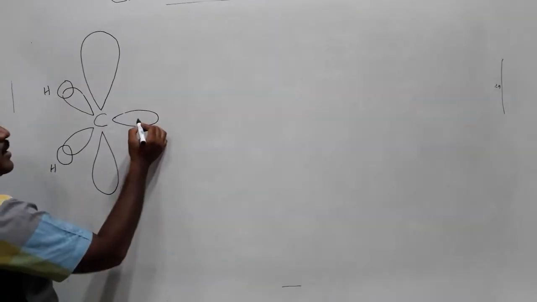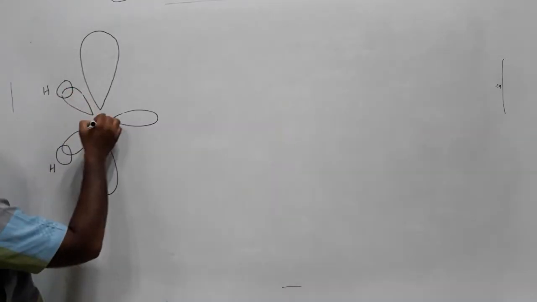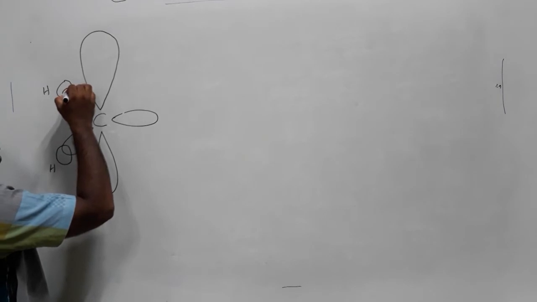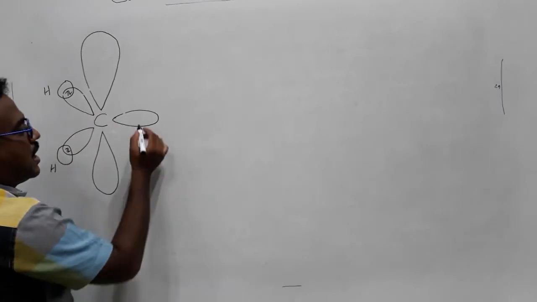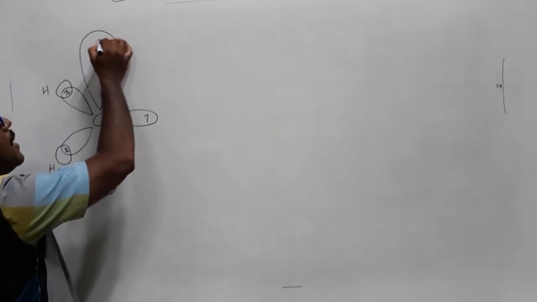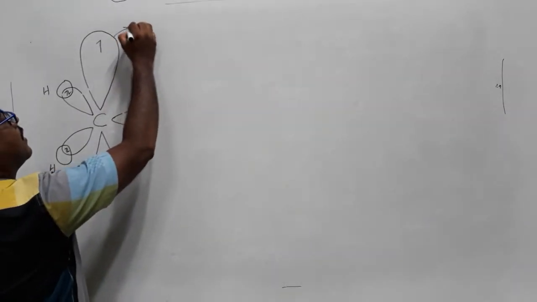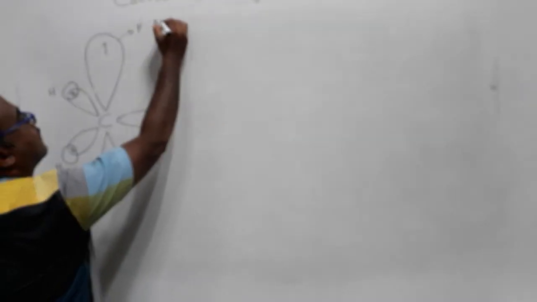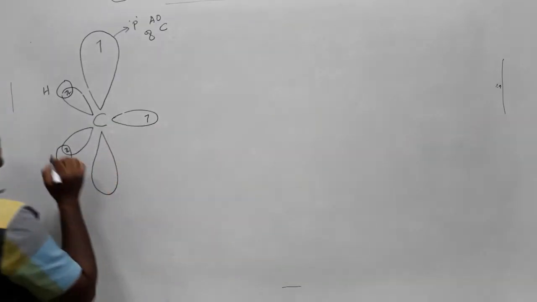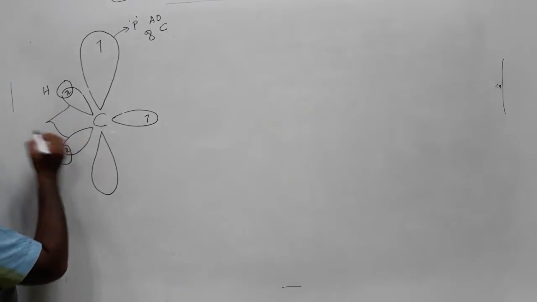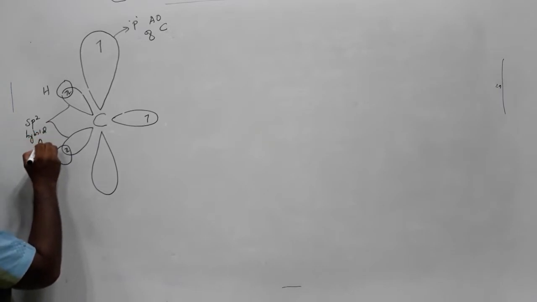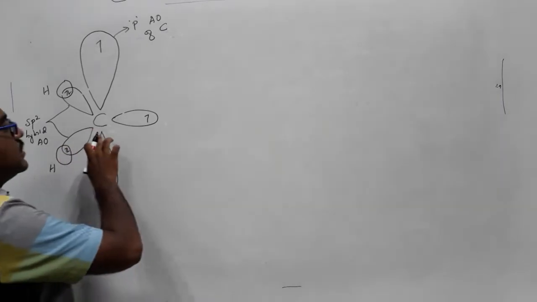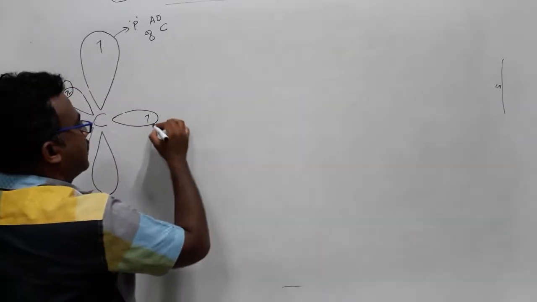The sp2 hybridized carbon atom uses two valence electrons, each one having one electron, and the remaining one electron will be in the sp2 hybridized orbital, and another electron in the p orbital of carbon. This one is the p atomic orbital of carbon. This one is the sp2 hybrid atomic orbital. So this one overlaps with another one.